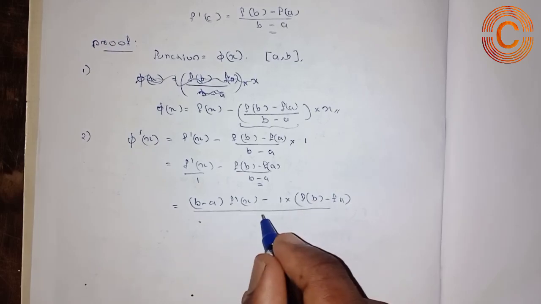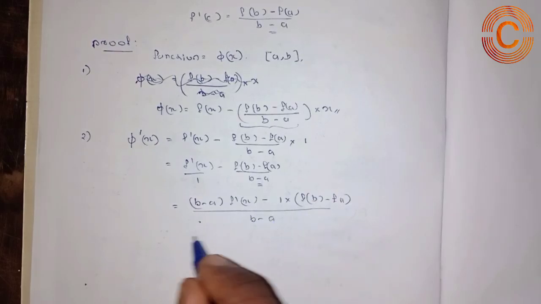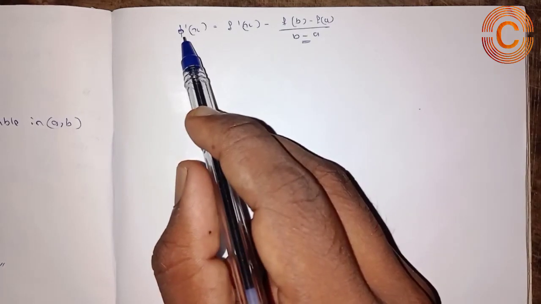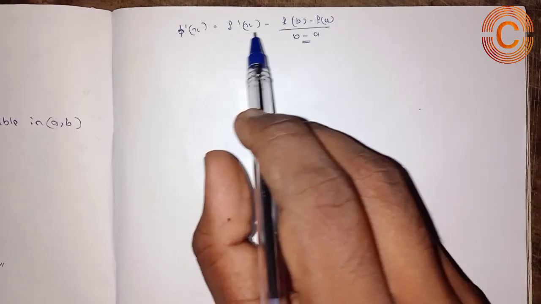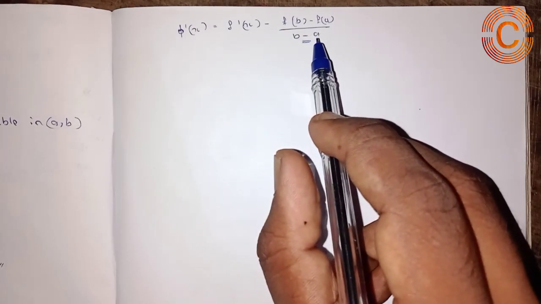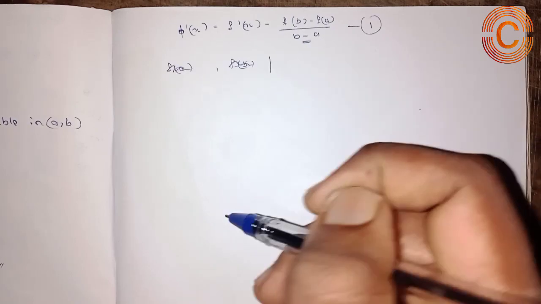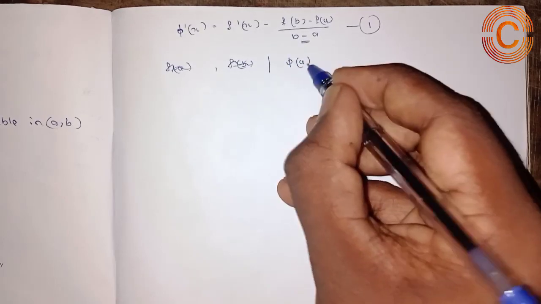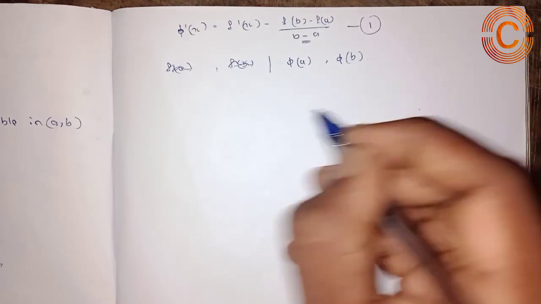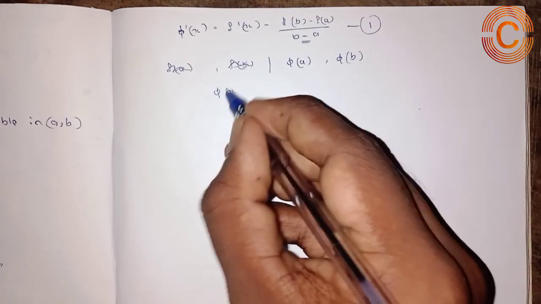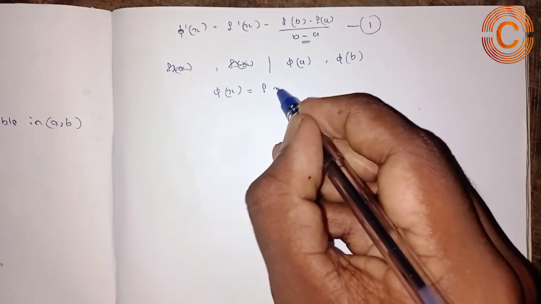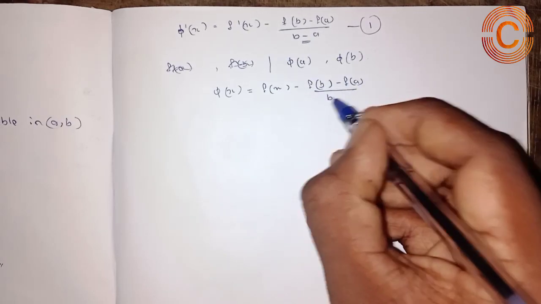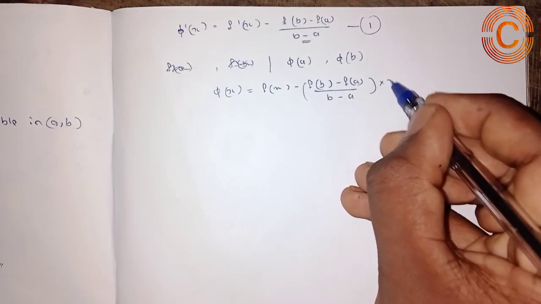So the denominator contains the term b minus a. So in the second step we get a solution for the equation as phi dash of x, which is equal to f dash of x minus f of b minus f of a whole divided by b minus a. So in the same second step we want to find the value for phi of a and phi of b. So we know the value for phi of x, which is defined as f of x minus f of b minus f of a whole divided by b minus a into x.